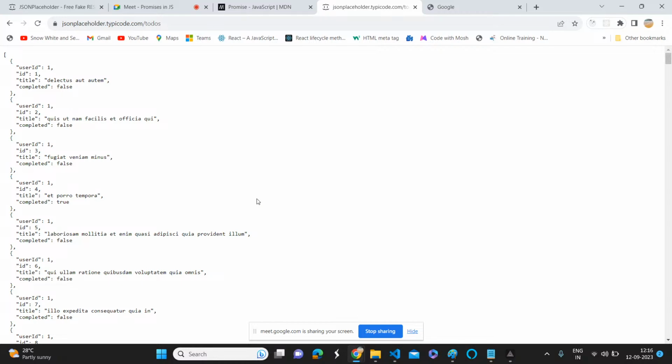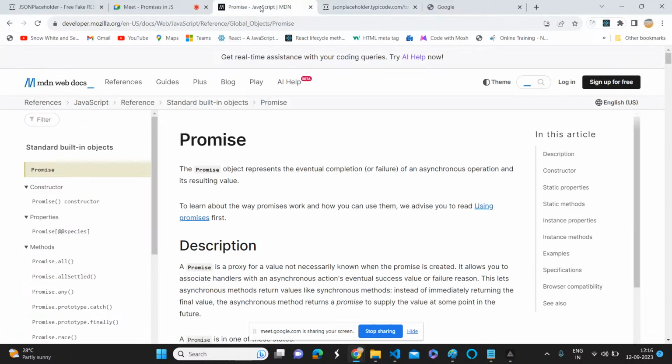Now think for 30 seconds: a promise is an object, then it will hold what? It holds the status of the asynchronous operation and the response or result of the asynchronous operation.